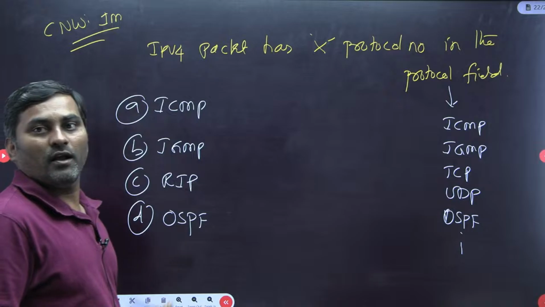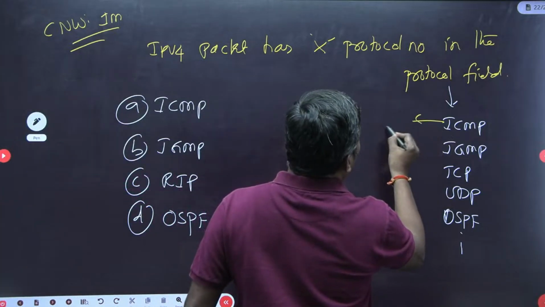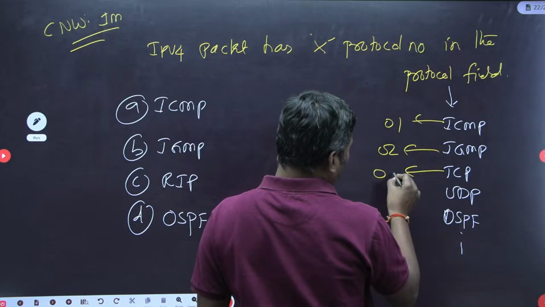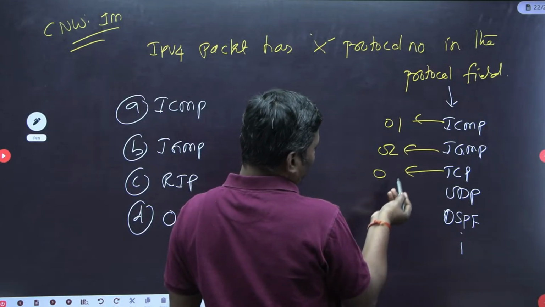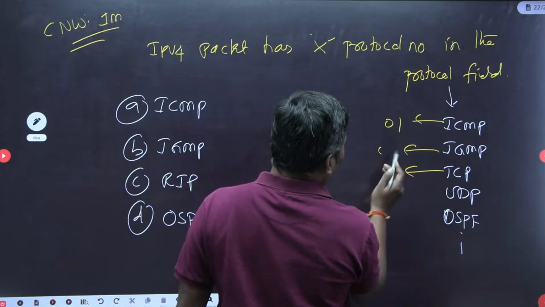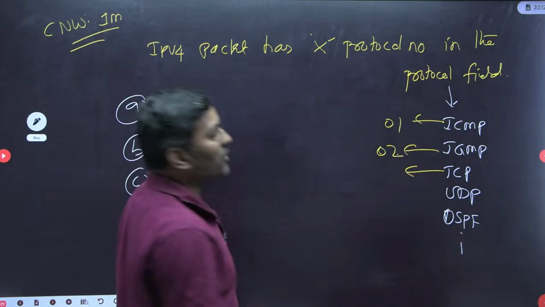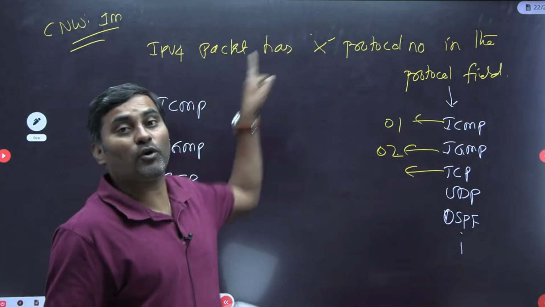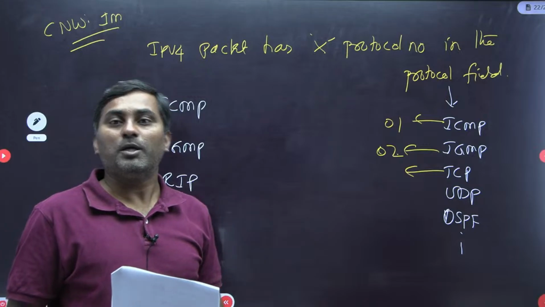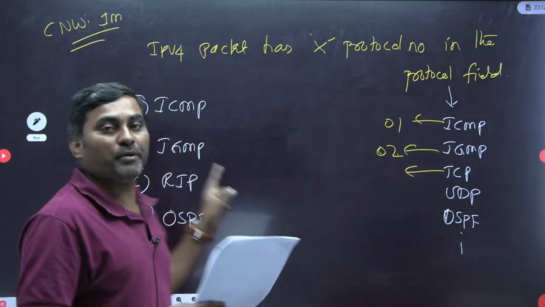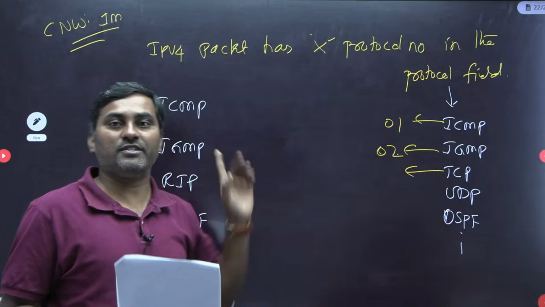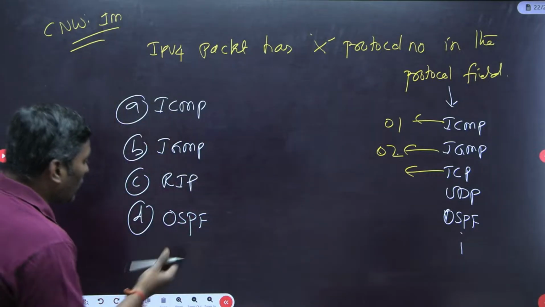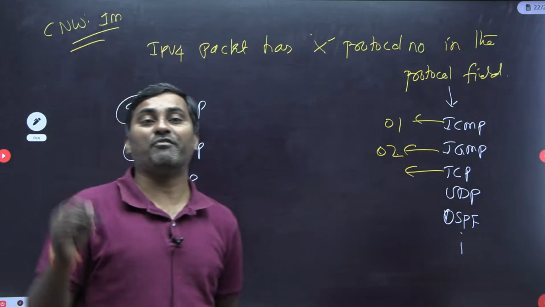ICMP protocol number is 01, IGMP is 02, TCP is 06, I do not remember exactly, but some protocol numbers are there. The question is which of the following protocol numbers cannot be X. Please understand, ICMP uses IP services, IGMP uses IP services, and OSPF also uses IP services.